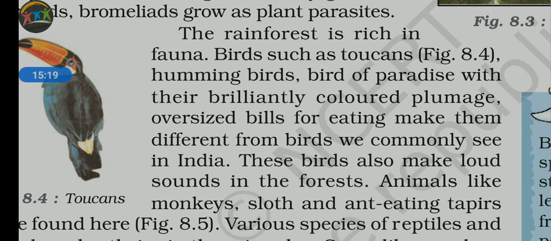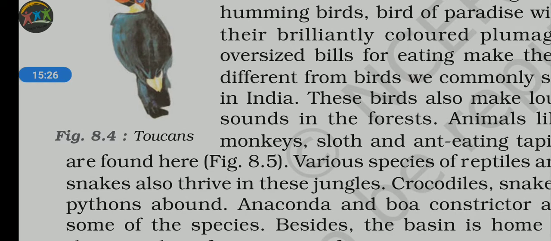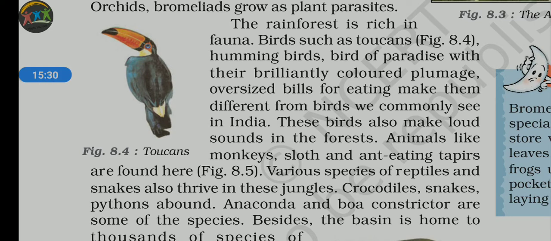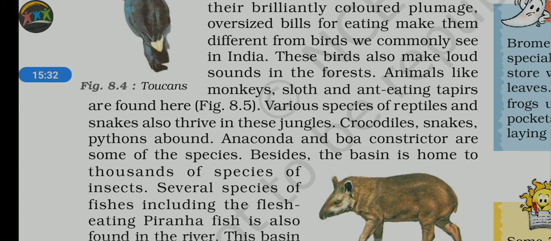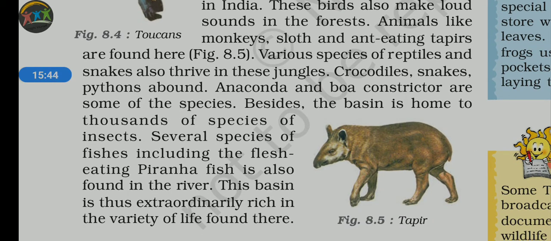These birds also make loud sounds in the forest. Animals like monkeys, sloth, and ant-eating tapir are found. Various species of reptiles and snakes also thrive in these jungles. Crocodiles, snakes, pythons are around, and the most important wildlife species is the anaconda. It is also found here. Next one, among the fishes, piranha is also available. Piranha is the flesh-eating fish species which is found in the Amazon basin.